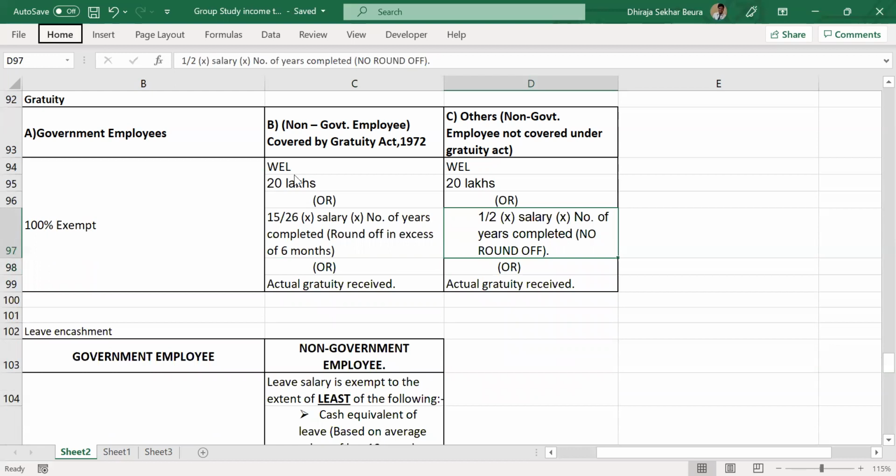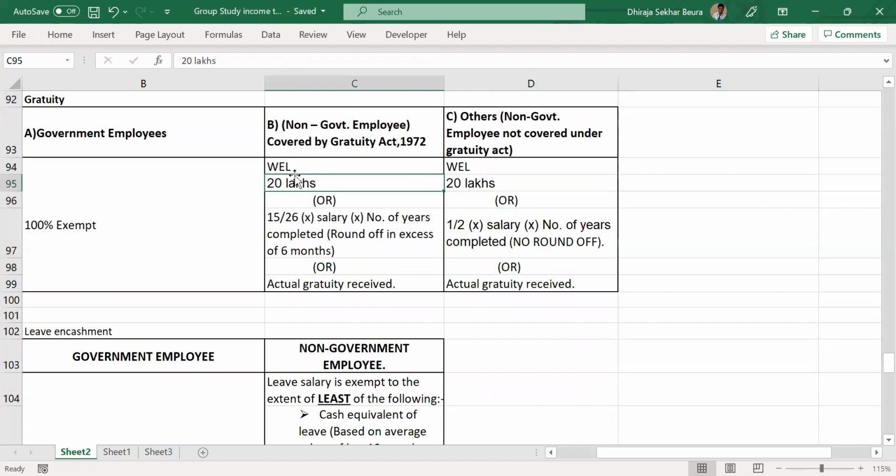Any doubts in this one? Dheeraj, could you give an example of who are these employees who are not covered under the Gratuity Act?